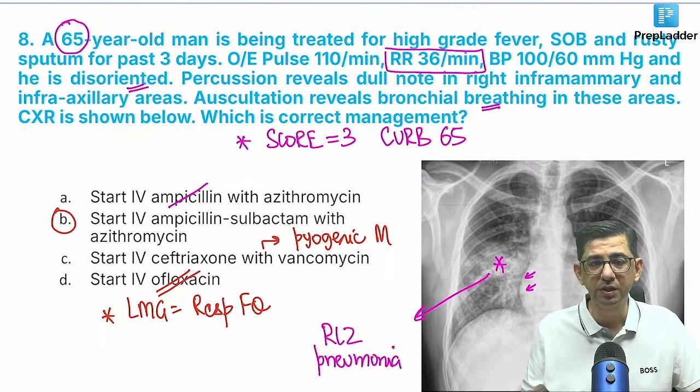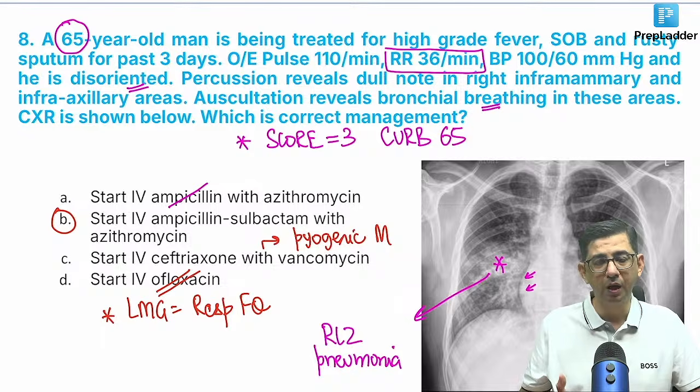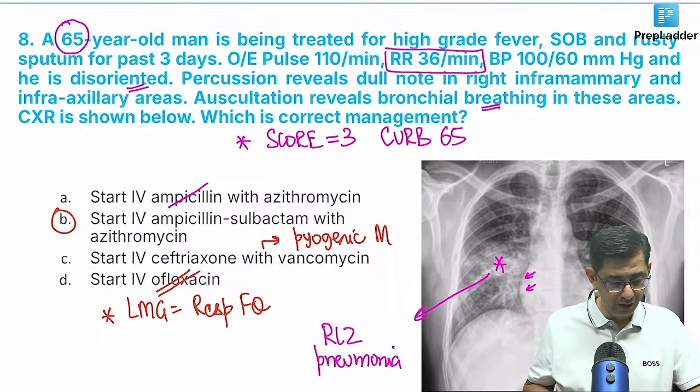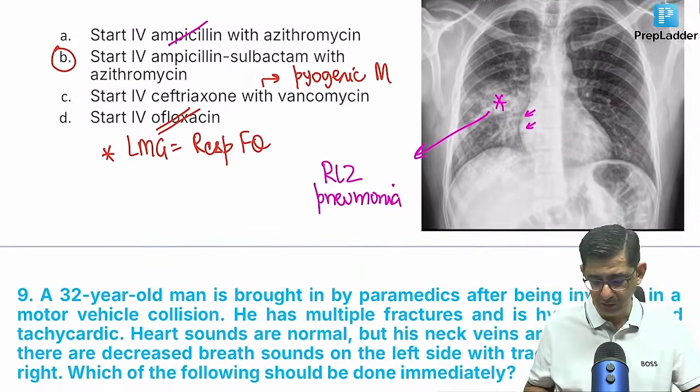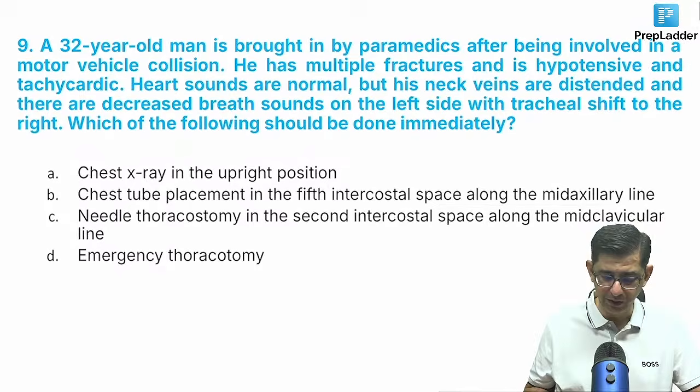What I am trying to give is a rationale for why azithromycin is the answer here, because the query of most people is: boss, if the X-ray shows lobar consolidation, a feature of lobar pneumonia, then why are you wasting your time giving azithromycin? The answer is that azithromycin is going to give coverage especially for Legionella pneumophila, which could be present in the case, and is one atypical organism which can present as a typical organism in the form of consolidation as well. So yeah, I had good answers for this one. Let's move on to the next one on the discussion.